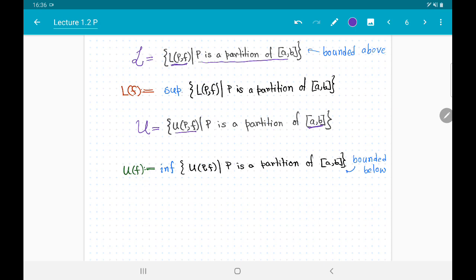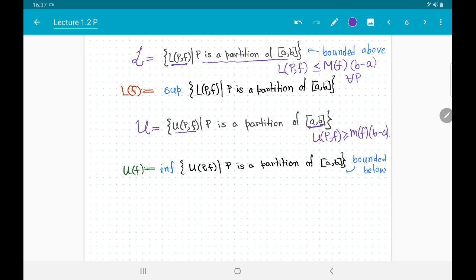Now we have seen that the set L is bounded above. What do I mean by that? We have already observed that L(P,F) is less than or equal to big M_f times (b minus a). This is true for all partitions P. Similarly, we have also noticed that U(P,F) is always bounded below by small m_f times (b minus a).